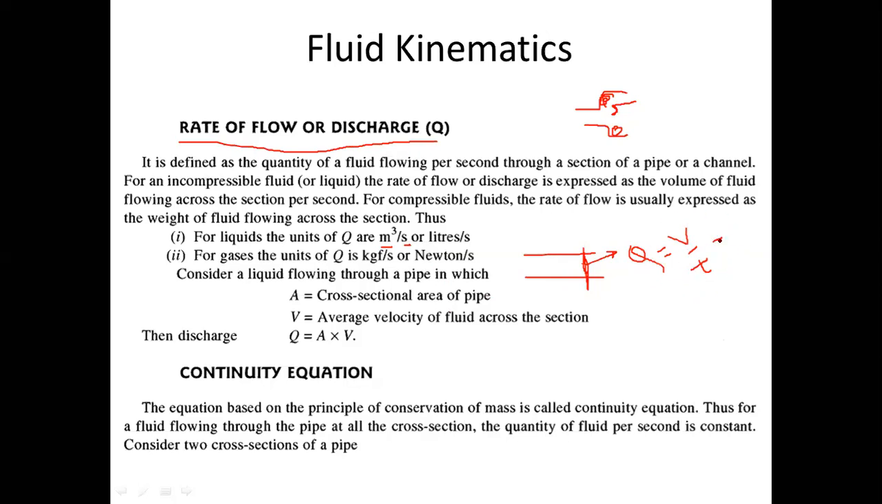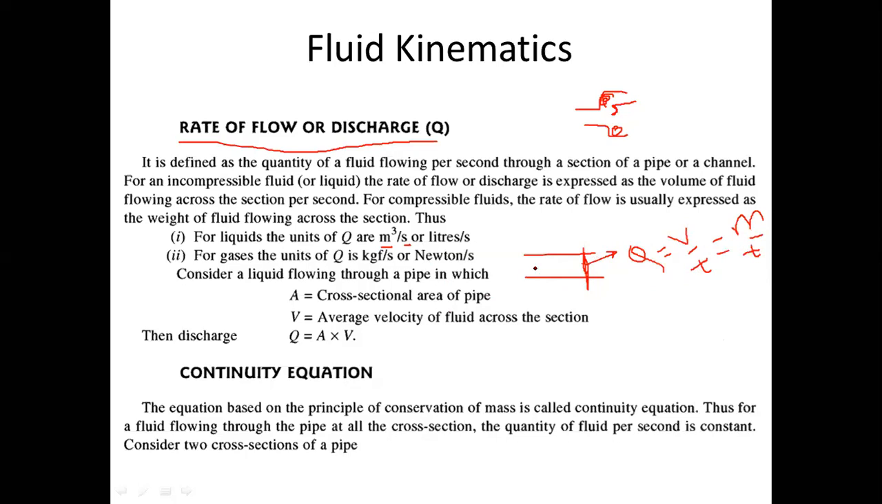But if I measure this in terms of mass of the fluid per second, that is called mass flow rate. So discharge can be of two types: volume flow rate or mass flow rate, fine. If I'm checking the volume per second, that will be volume flow rate. If I'm checking mass of fluid flowing per second, that is called mass flow rate.